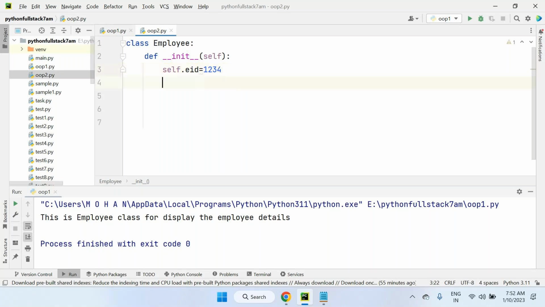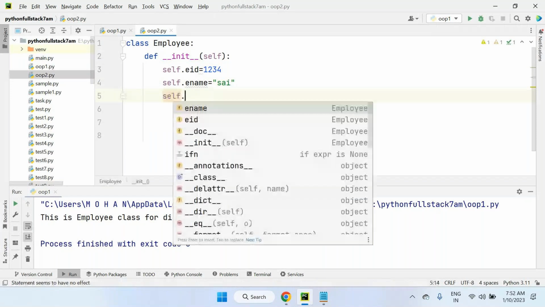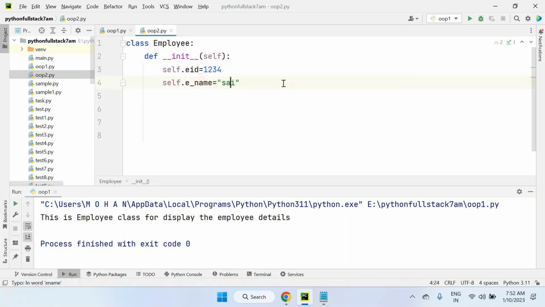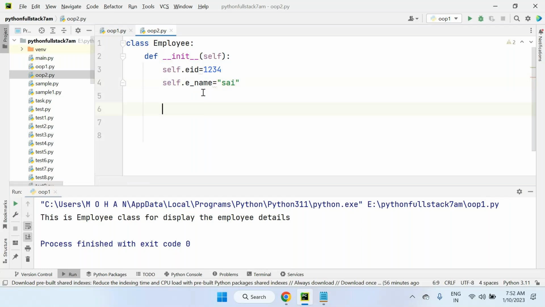So self.ename, employee name, equals any name I'm taking. Self dot employee address. But look at this, the moment I give ename, an underline squiggle is there. Actually these are two words. E underscore name is valid according to the PEP standard, Python Enhancement Proposal, because here E is one word and name is another word, like this. So this is better actually. Otherwise we can go for a single word directly also, not a problem.